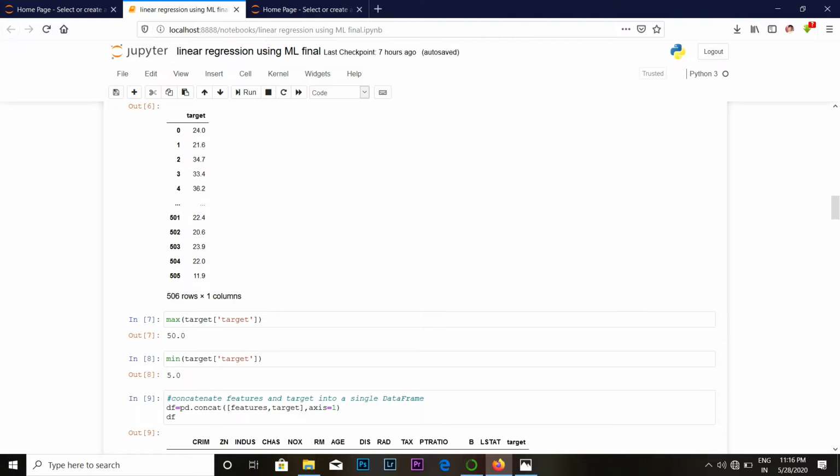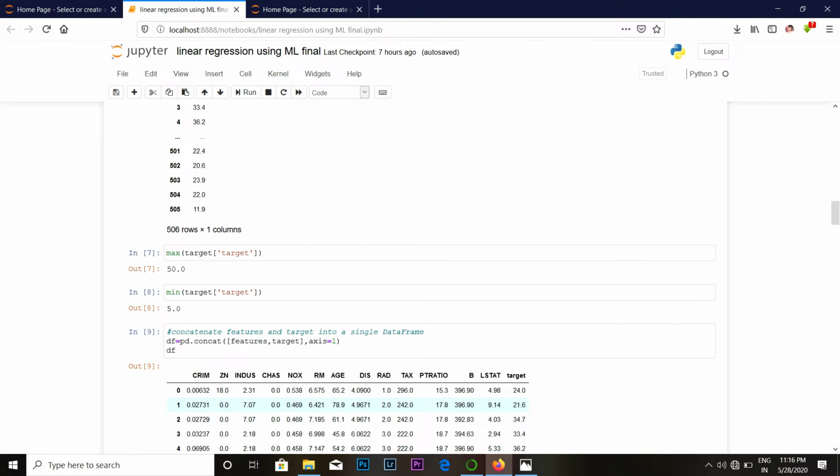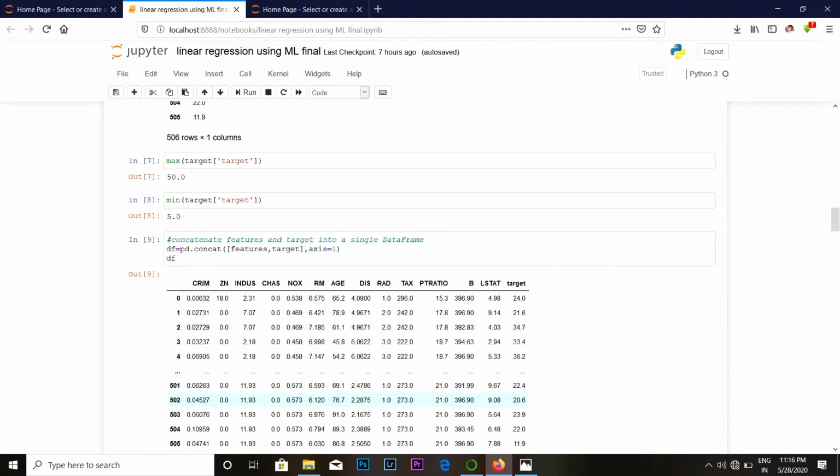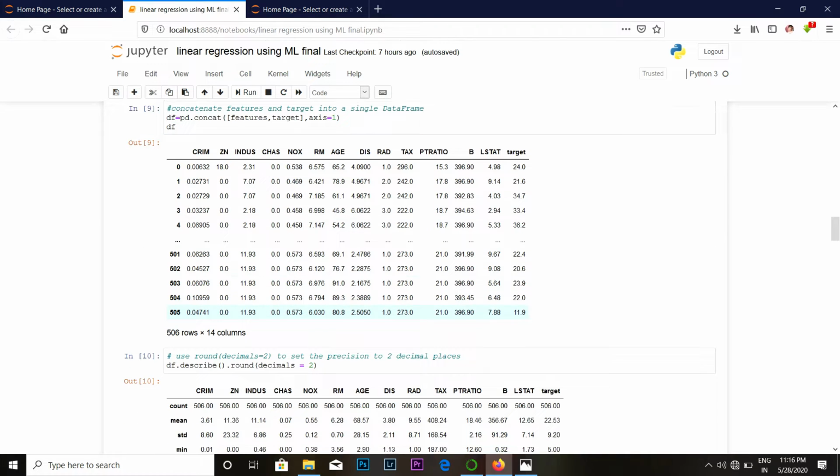Now here we get the maximum and minimum value of the target. The maximum value we can find by using the max function, and the minimum value we can find by using the min function. Then we concatenate the features and target into a single data frame, using the pd.concat function.